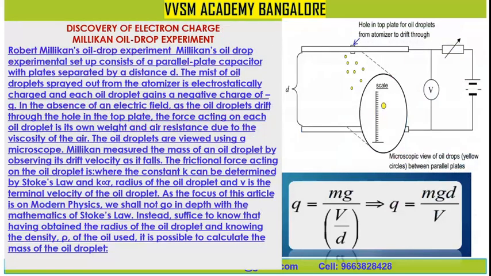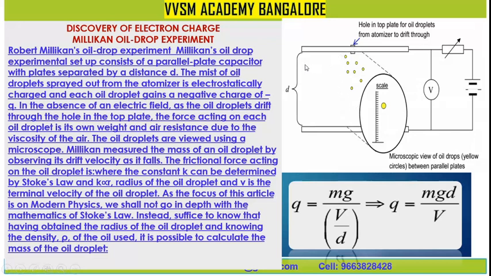Robert Millikan's oil drop experiment consists of a parallel plate setup. Let us discuss the detailed study of Millikan's oil drop experiment. This is the figure. With the help of this figure, you are able to see the hole in the top plate for oil drops from the atomizer to drift through. This is the explanation of Millikan's apparatus. These drops are falling, and this is the scale, a microscopic view of oil drops, yellow circles between the parallel plates. These are the two parallel plates.